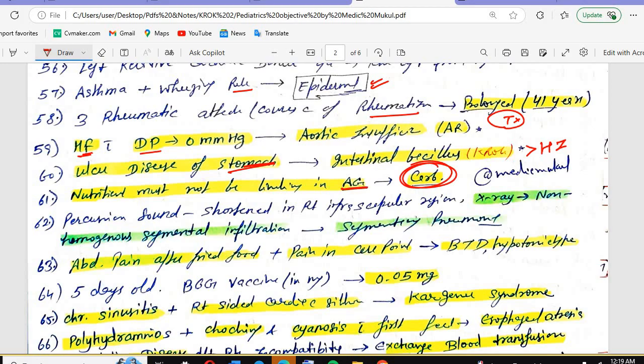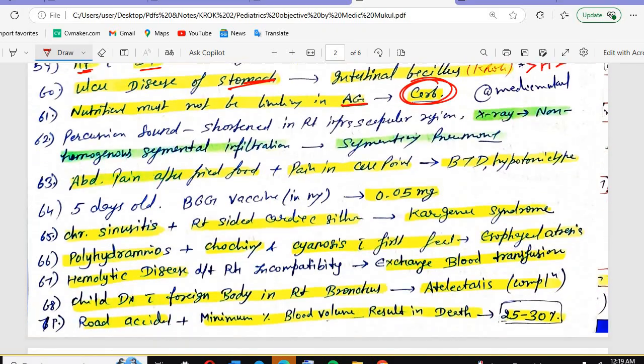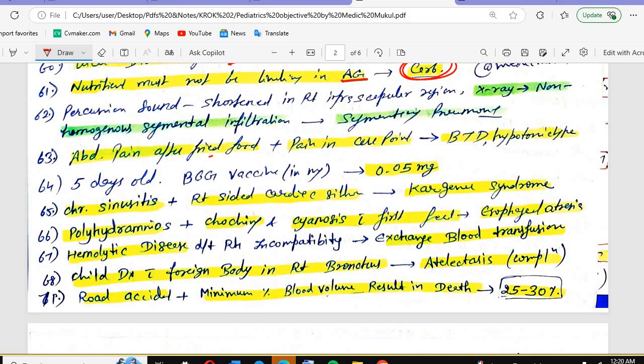That is the carbohydrate. Percussion sound shortened in the right interscapular region. In the X-ray you see the segmented infiltration. So here you will see one segment is affected. If one segment is affected, then we are having segmentary pneumonia. The abdominal pain after the fried food plus pain in the Sera point. What will be the treatment? What will be the diagnosis?